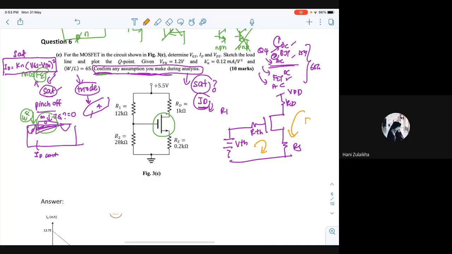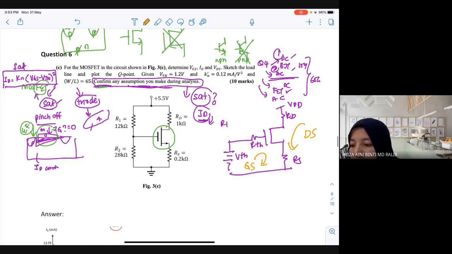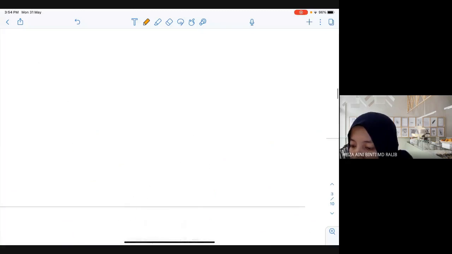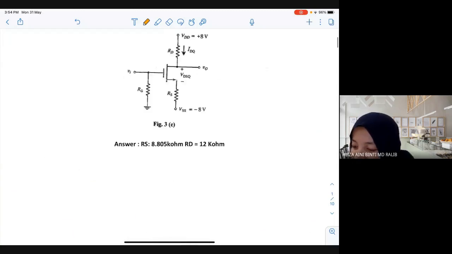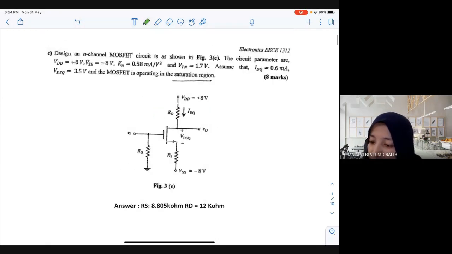GS, DS. Okay, let's see what is the number given in the question. I have shifted, oh, wrong question. I was doing question one. Okay, let's go to the first question first. Just now I shifted. Okay, now let's see the question. Key hint number 1: the question says design.